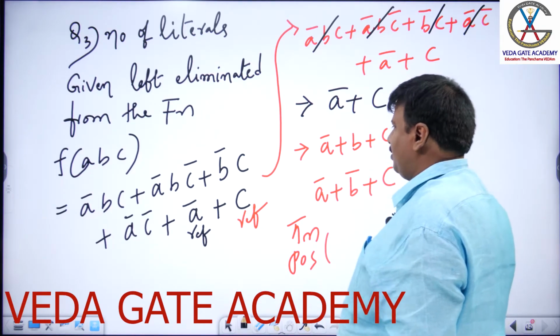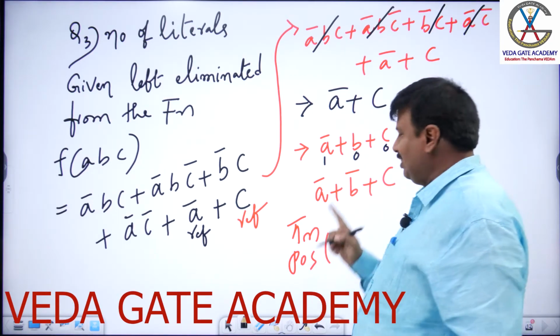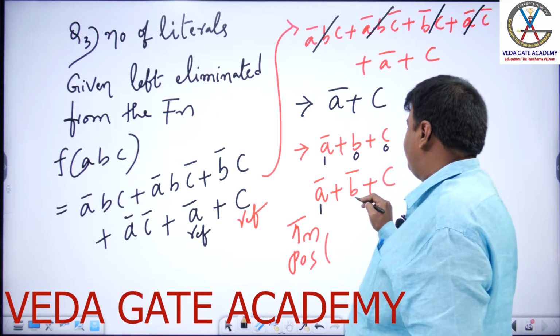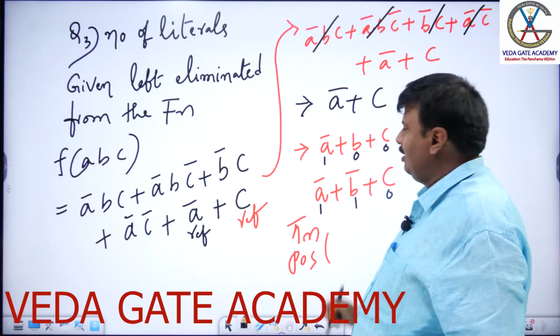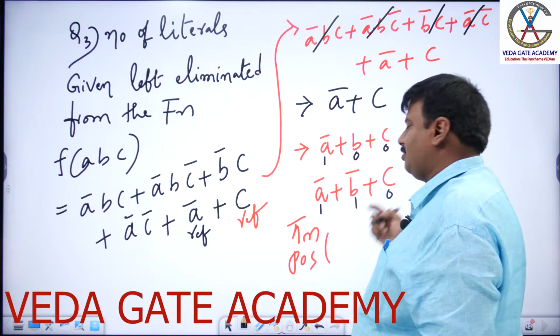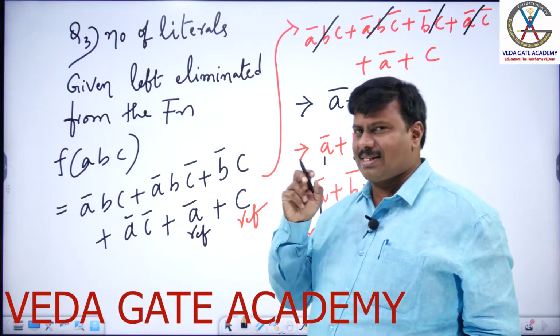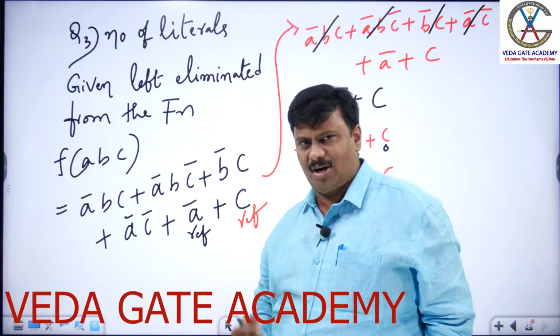When this sum is 0, the value of A is 1, B is 0, C is 0. And when this sum is 0, A is 1, B is 1, C is 0. So 1 bar plus 0 is 0 and 1 bar plus 1 bar plus 0 is 0. In digital Boolean algebra, it is always a default: a sum must be made equivalent to 0, called a max term.